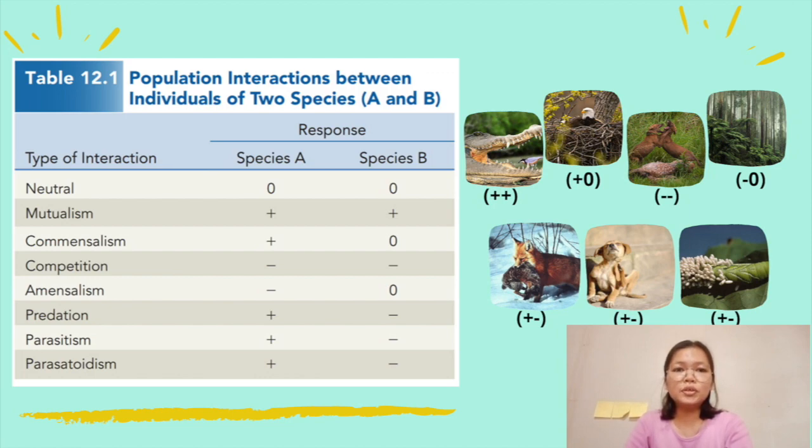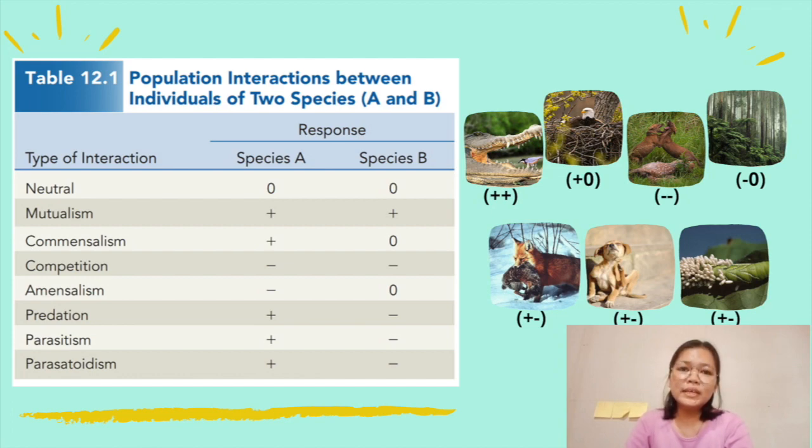In competition, both species receive a detrimental effect. An example is two wild dogs fighting over a carcass, which is a food resource, something both organisms need to survive. Now, when one species has a detrimental effect on the other population, but the affected species has no influence in return, it is termed amensalism, like taller trees shading the shorter plants.